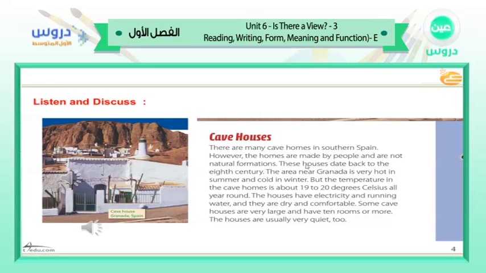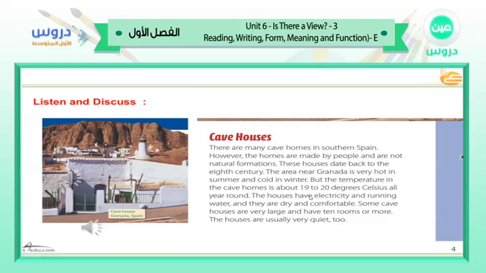As you see, these are made by people, and these houses date back to the 8th century, many years ago. The area near Granada is very hot in the summer and cold in the winter. But the temperature in the cave homes is about 19 to 20 degrees Celsius all year round, as you see here, 19 to 20.